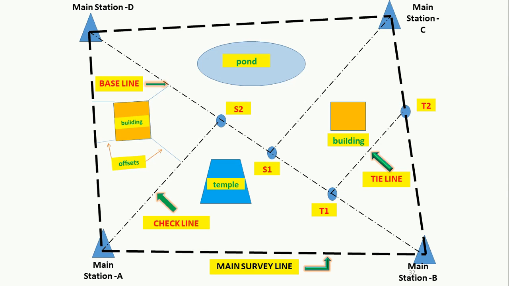All these lines are established by taking offsets. So while performing the chain survey, three operations are involved: number one is chaining, number two is ranging, and number three is offsetting, right?